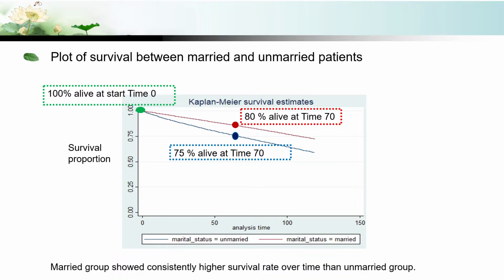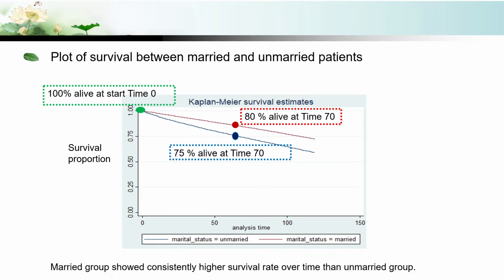So this is a plot of the comparison of survival between two different groups, married and unmarried. The x-axis is time. The y-axis can be seen as the survival proportion. The red line is for the married group. The blue line is the unmarried group. At the starting point of the study, where the green dot is, everybody was still alive. That's why the survival proportion was 100%. But as time went by, more and more patients died, and the survival proportion got lower and lower.